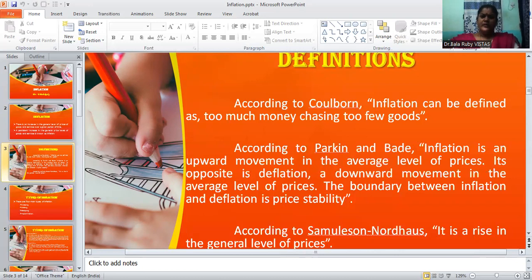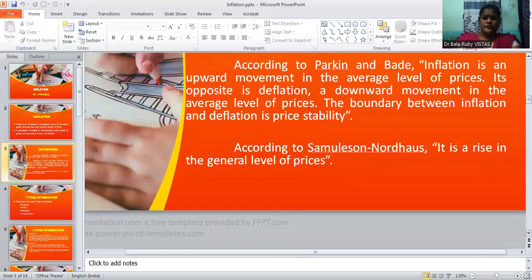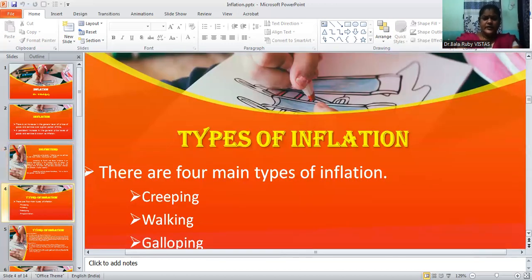Then we can see one more definition. According to Parkin and Bird, inflation is an upward movement in the average price level, which is just the opposite of deflation, because deflation is a downward movement in the average price level. So the boundary between inflation and deflation is price stability. According to Samuelson, it is a rise in the general price level. So these are the different definitions given by different authors.